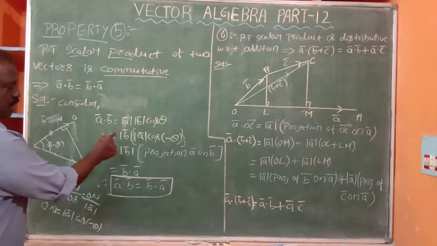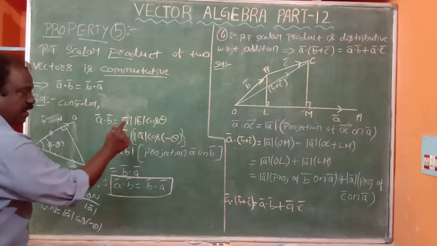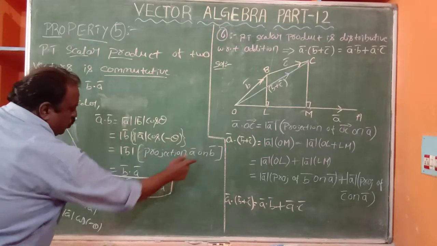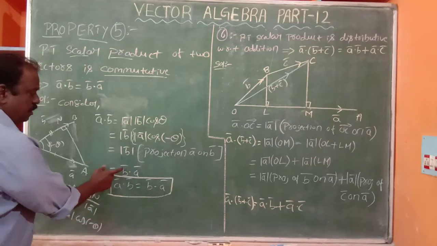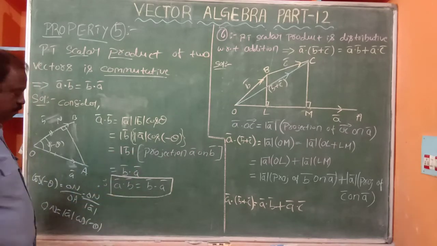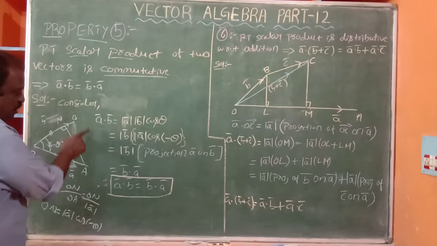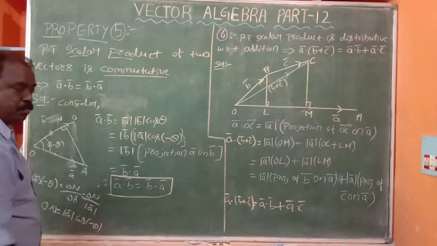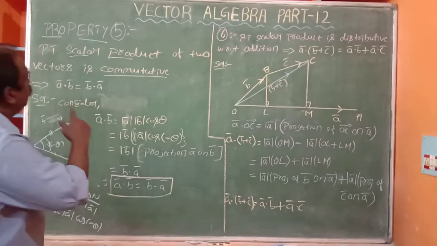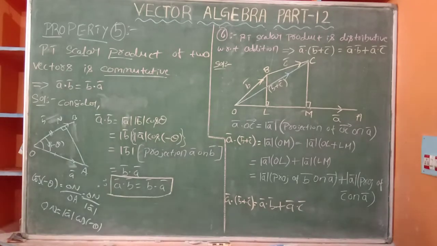Here the modulus is of the first vector, times the projection of the second vector on the first vector. So it is B bar dot A bar. But we considered A bar dot B bar and we proved that it equals B bar dot A bar. So scalar product follows the commutative law. Okay?